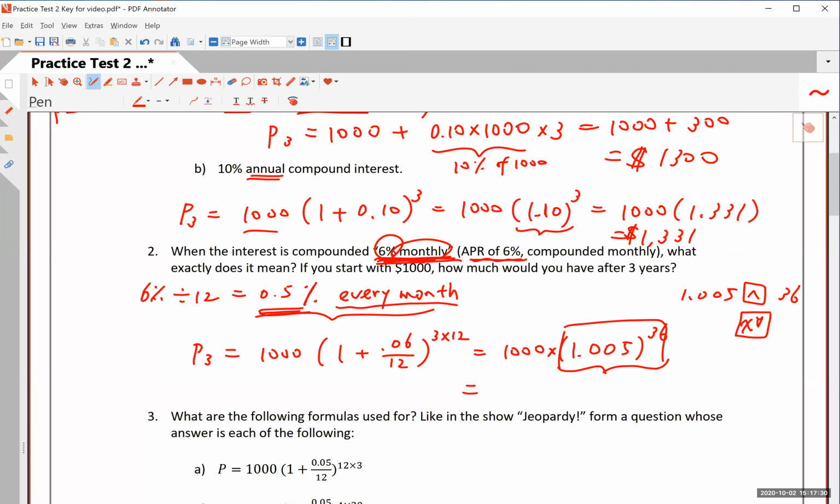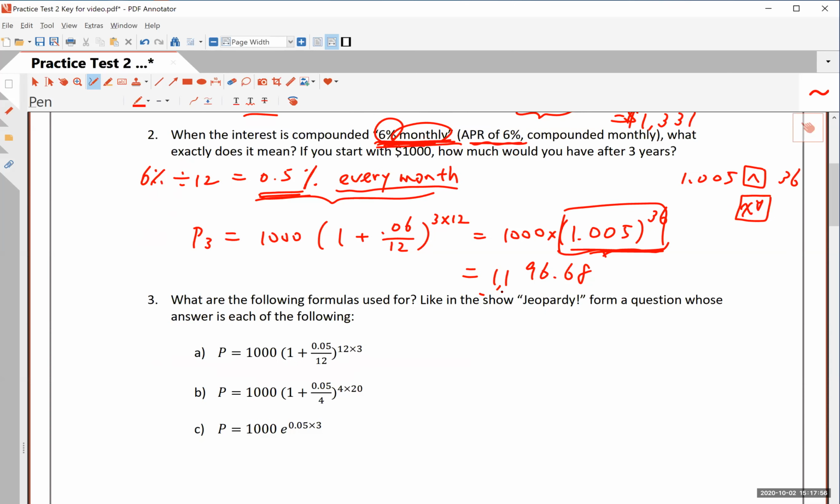Okay, and when you do this, you will get your answer, which is, let's see, I think this is going to be 1,196.68. Okay, so this part will be 1.19668, and then you multiply by 1,000, right? So you will get close to $1,200 after 3 years. All right, so that's the answer for this question. Let's put a dollar sign here.